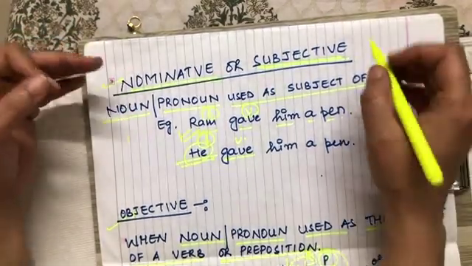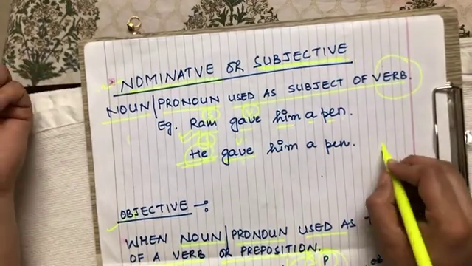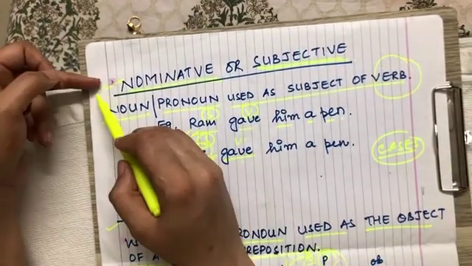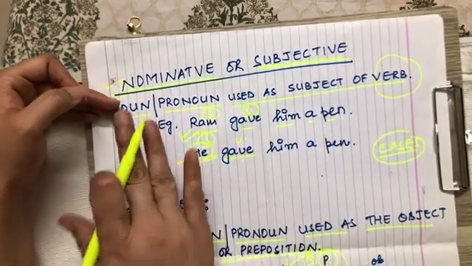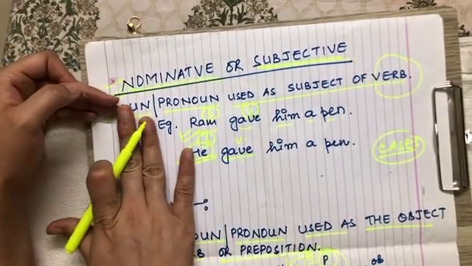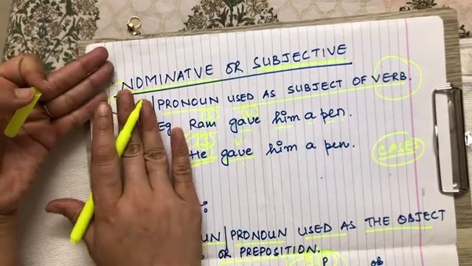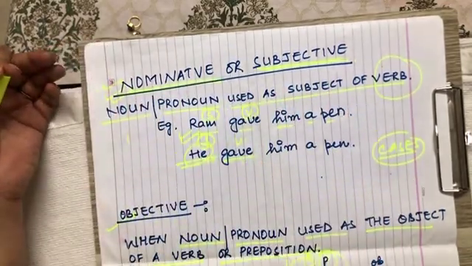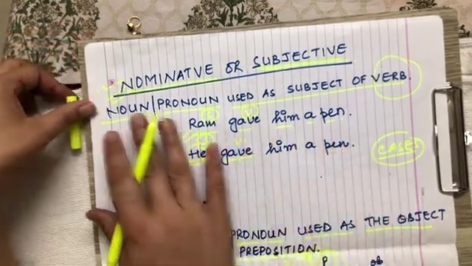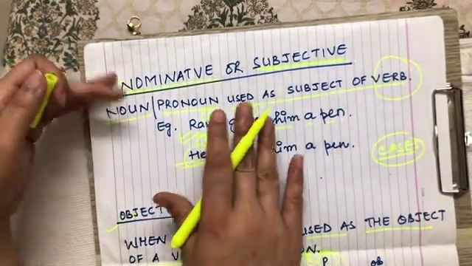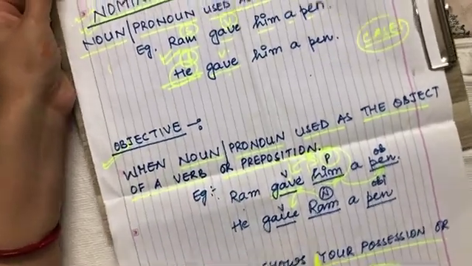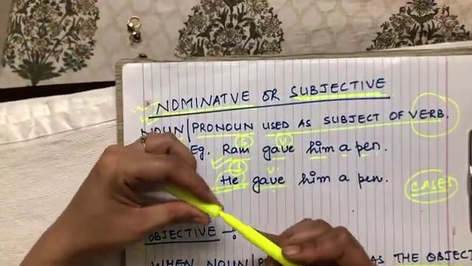Basically these concepts come under the topic of cases. But in this lecture, in the lesson on person, I talked about nominative, objective and possessives. I just discussed briefly what nominative or subjective is, what objective is, what possessive is, and what reflexive is. Okay, thank you children.